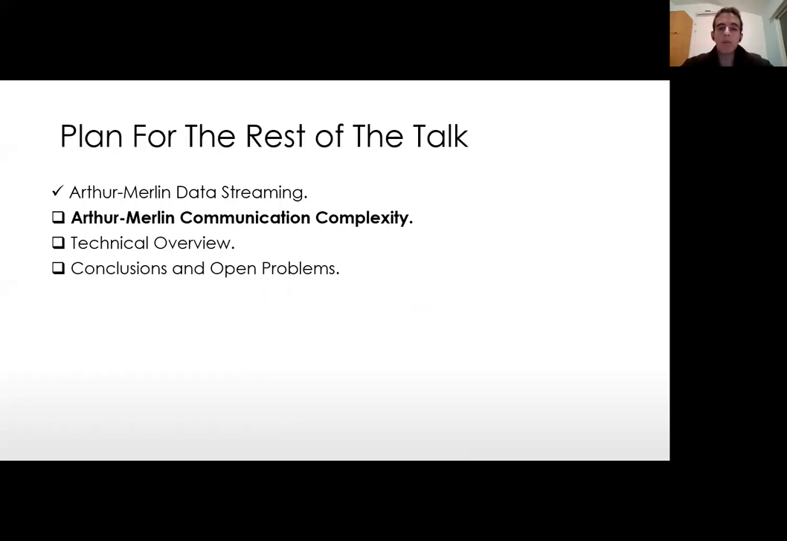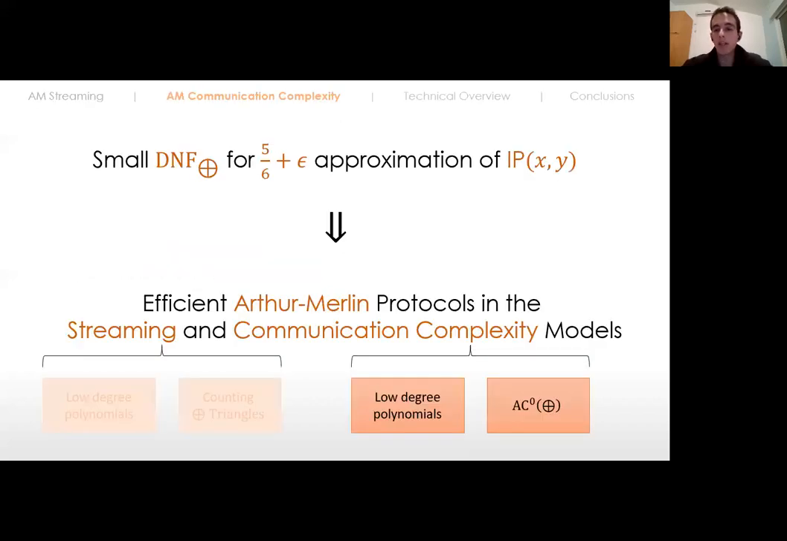And now I want to discuss our result in the communication complexity model, and I'm going to skip the formal definition of Arthur-Merlin communication complexity. You can think about it as basically taking a standard communication complexity model, but the parties first run a public coin interaction with some untrusted powerful prover, and only then run a standard communication complexity protocol. So let's go to our results in that model.